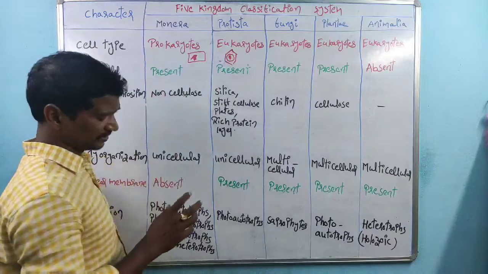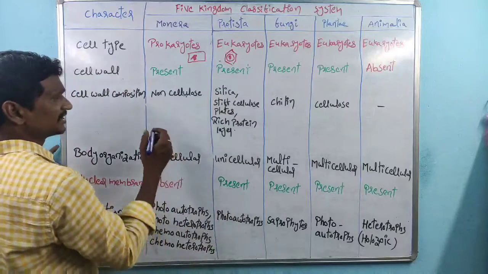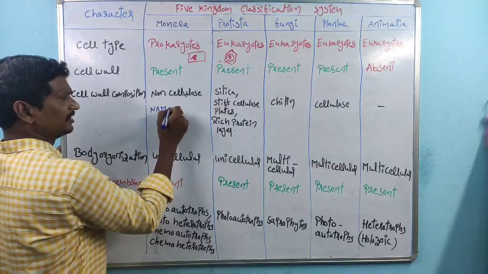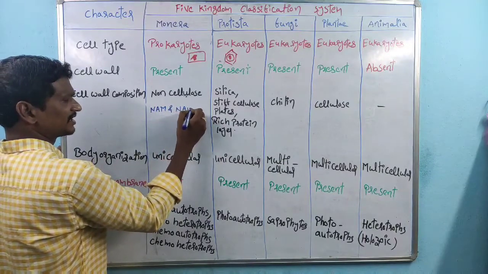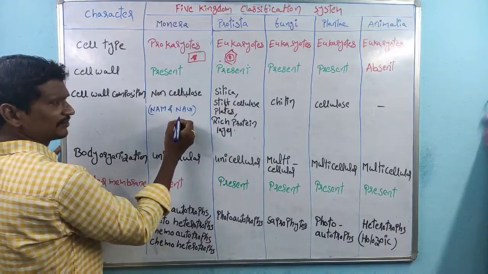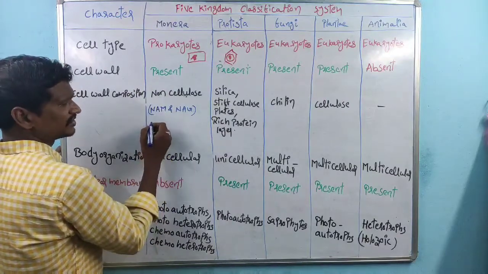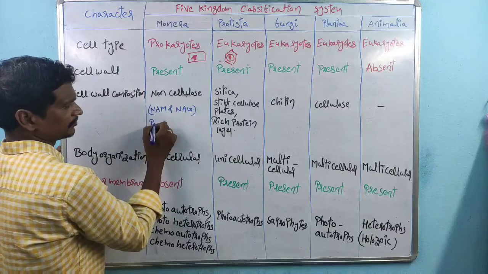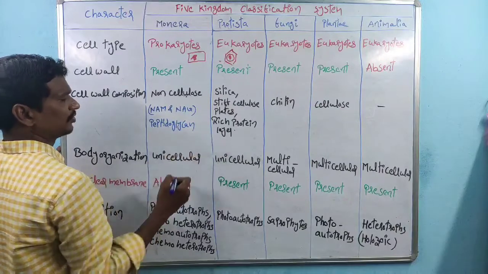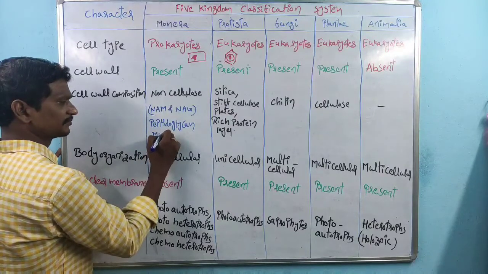If we discuss the Monera, there is the bacterial cell wall. In that case, there are NAM and NAG: N-acetyl muramic acid and N-acetyl glucosamine. These two are the components of the bacterial cell wall. These are also called peptidoglycans, and these are also called mucopolysaccharides.